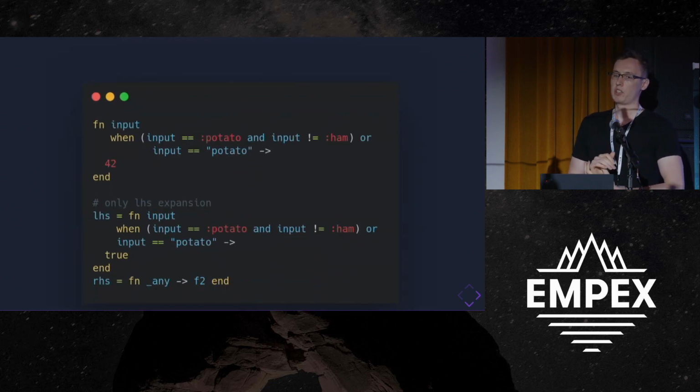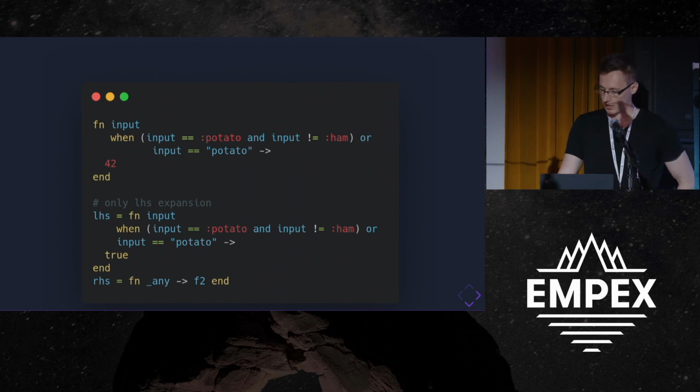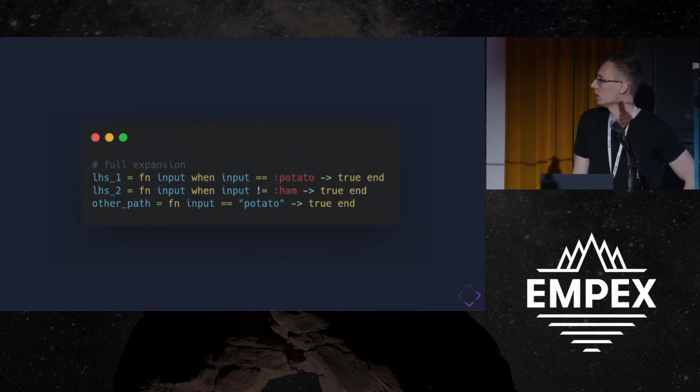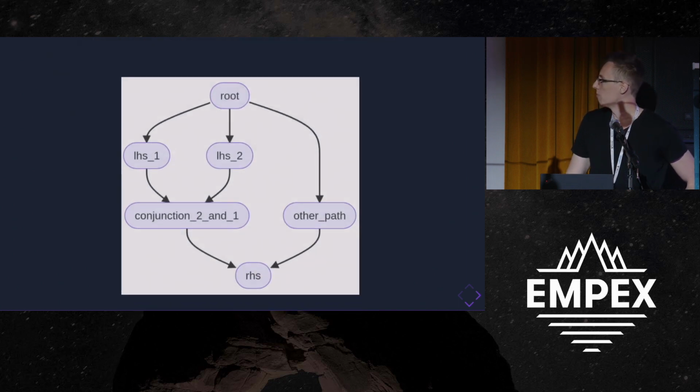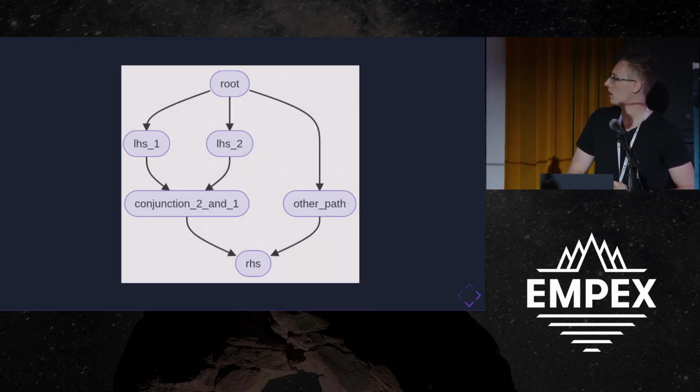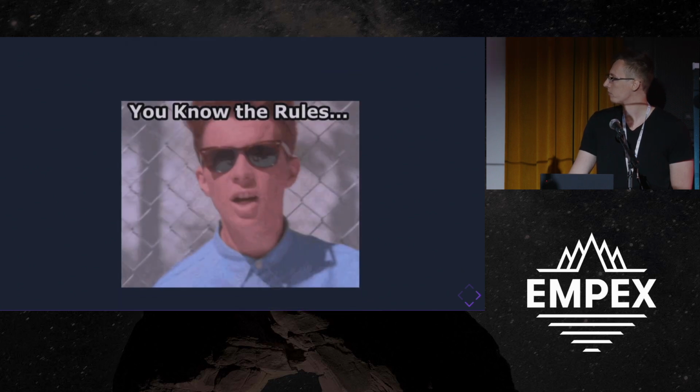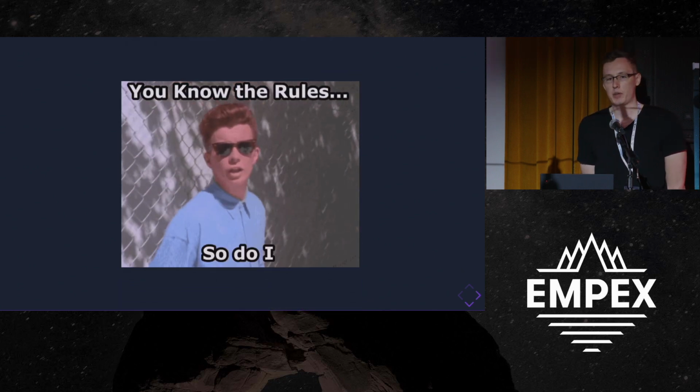So the optimization strategy is that you want to avoid doing unnecessary work in this match phase. And so one way of doing that is to expand. And in this case, we're expanding our conditionals by pulling out every expression and making a separate function. And we can embed this in a graph something like this. So in this case, we have our first two conditions on our left-hand side that are bound by and, so we build a conjunction. And then we have our or, which is just a separate path to our right-hand side. And that's the basics of rules.